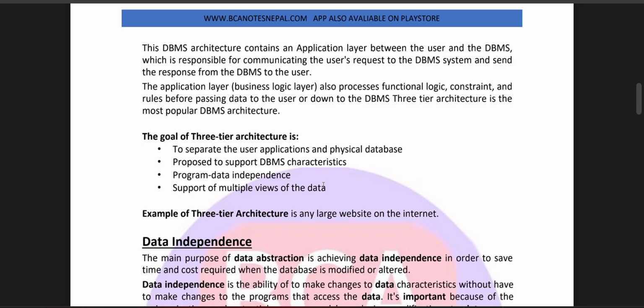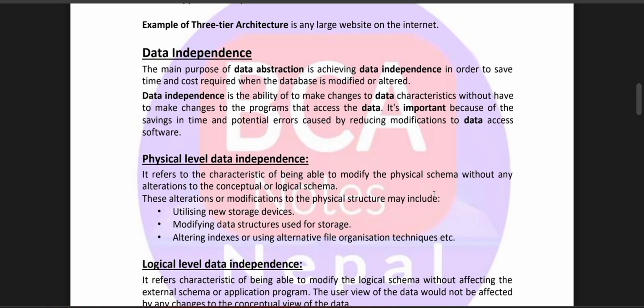Data independence. The main purpose of data abstraction is achieving data independence, in order to save the time and cost required when the database is modified. Data independence is the ability to make changes to the data characteristics without having to make changes to the programs that access the data.